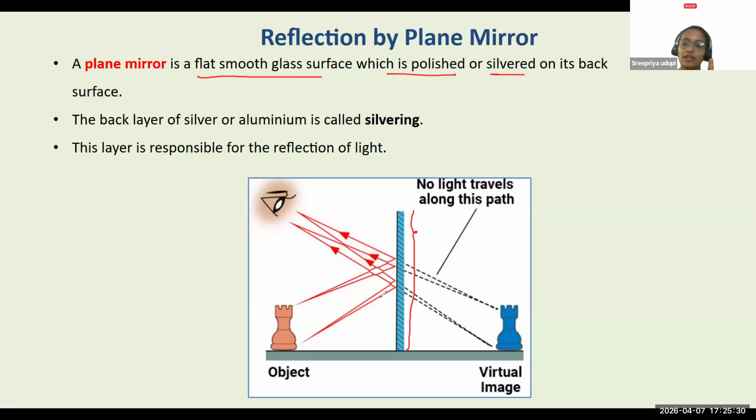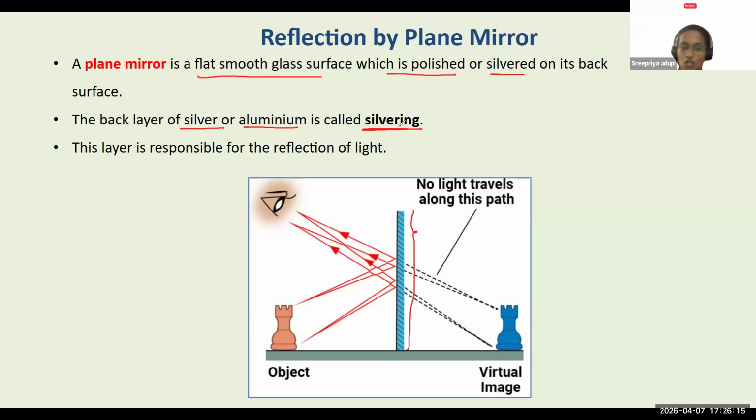If that silvering is not there, then the mirror is going to be a transparent surface and the light is going to pass through it. Light will not reflect. For the light to reflect, the back surface needs to be polished. That is when the light will reflect off the surface, right? So the back layer of silver or aluminium is what is called the silvering of the mirror, and this layer is responsible for the reflection to happen. If there is no layer, light passes through it. It is going to act like a lens. It will no longer act like a mirror. Understood my point?